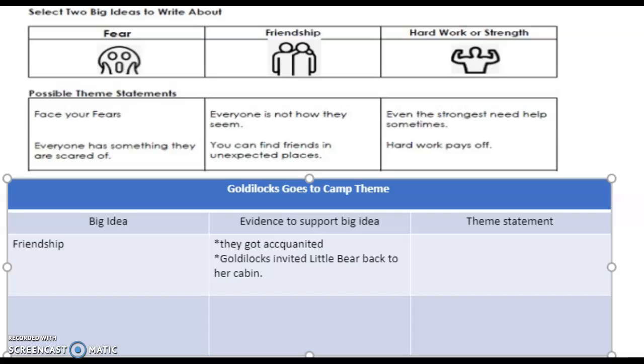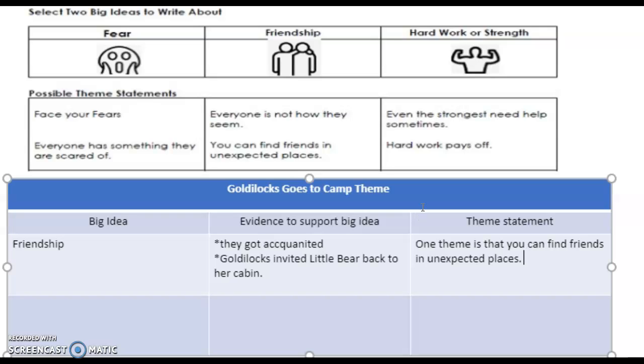So now we have to take the big idea with our text evidence, and we have to make a theme statement. This is just a sentence that states what the theme is, okay? And remember earlier in the school year, we talked about how stories and text and poems can have more than one theme. So I'm going to write, one theme is that you can find friends in unexpected places.